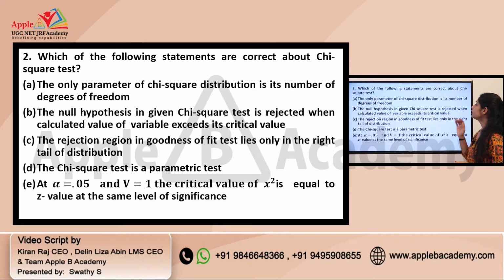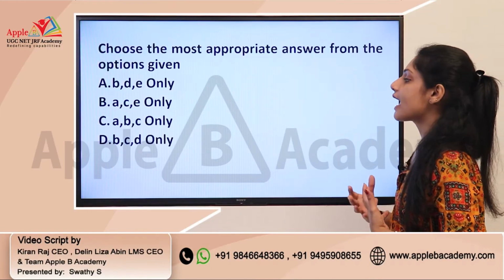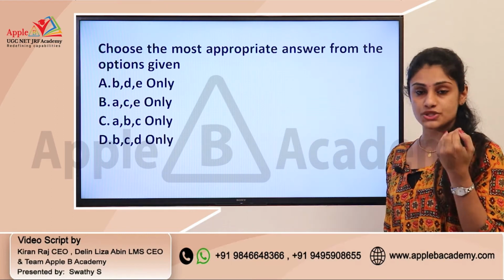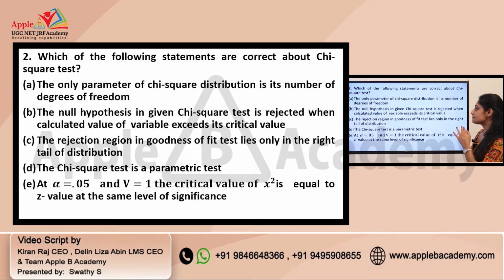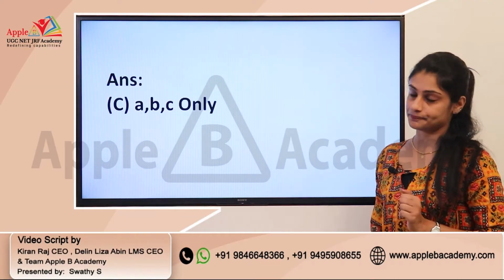Okay, so you need to identify the correct statement which is actually about chi-square test. Okay, and here you have the combinations BDE, ACE, ABC and BCD. So the correct answer is actually option C, that is ABC. So the first three statements are actually correct. By dealing with the option D itself, we know that chi-square test is a parametric test. It is not a parametric test, it's a non-parametric test. Anyway, the correct statements are option A, B and C. So the correct answer for this question is option C.